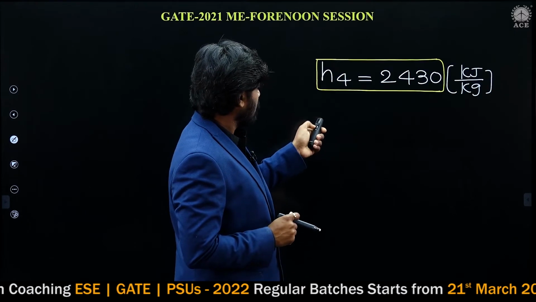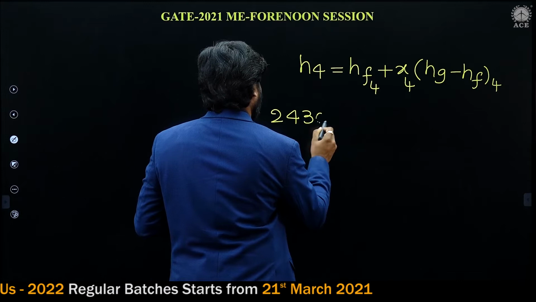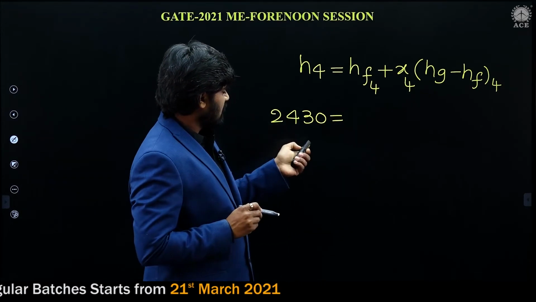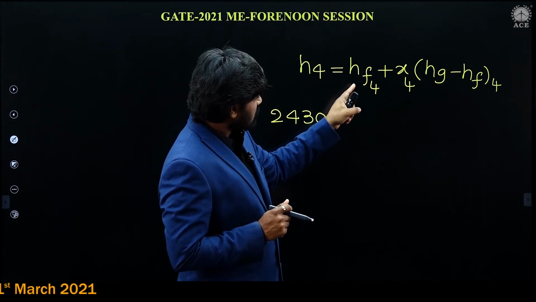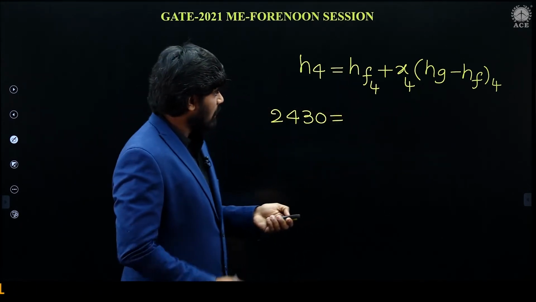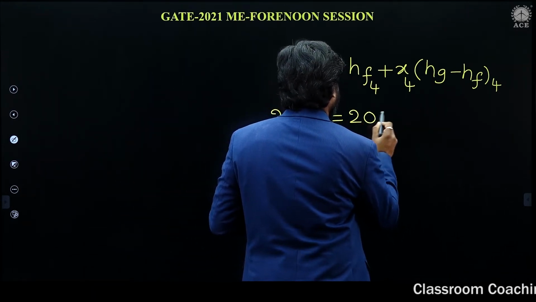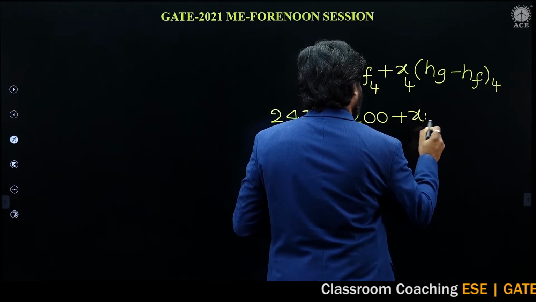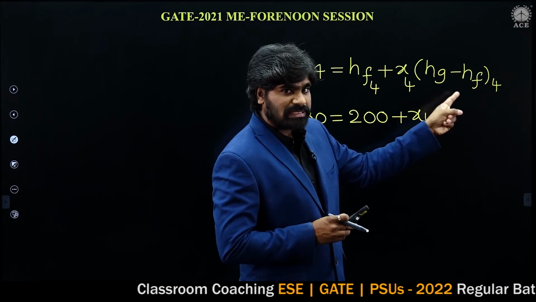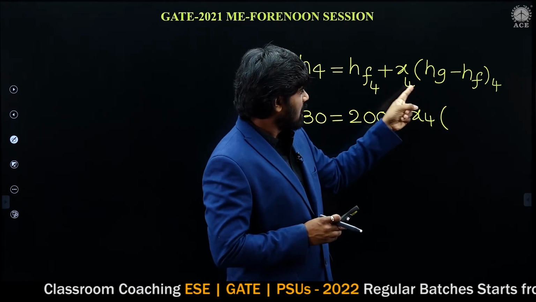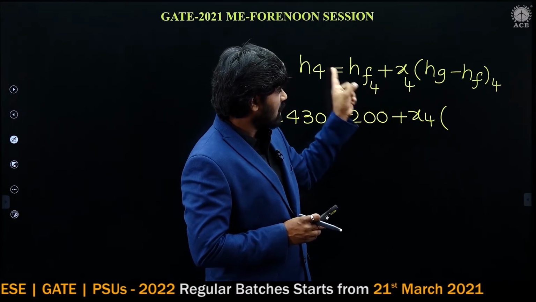Now let us substitute. What is H4? 2430. What is Hf? Enthalpy of saturated liquid corresponding to condenser pressure, 200. X4 is to be calculated. What is Hg? Point 4 is at condenser pressure, so the enthalpy of dry saturated vapor is Hg, and the enthalpy of saturated liquid is Hf.